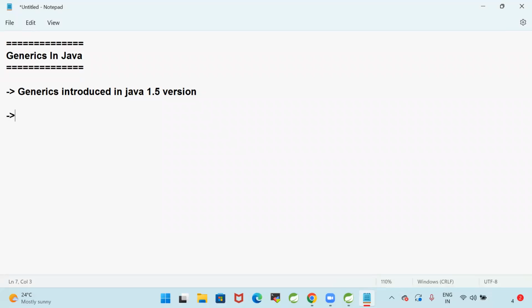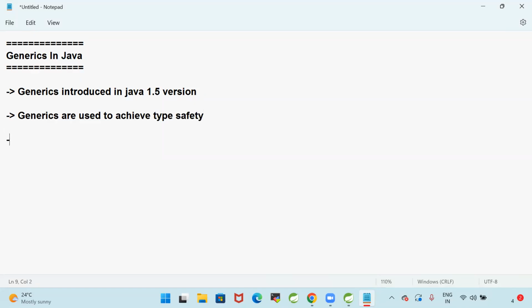Generics are used to provide type safety. Using generics, we can achieve type safety. What is the type safety that we need to understand? So today we are going to talk about generics, introduced in Java 1.5 version, used to achieve type safety.